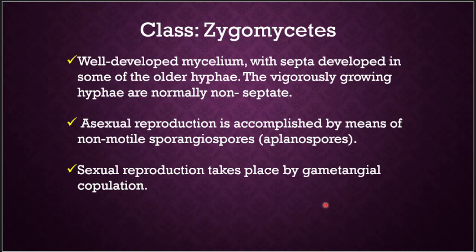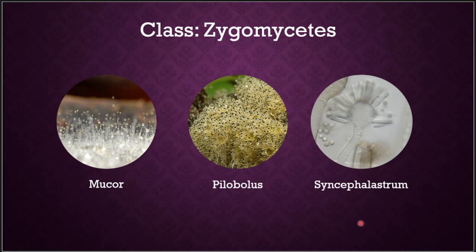In class Zygomycetes, we come across well developed mycelium with septa developed in some of the older hyphae, while the vigorously growing hyphae are non-septate. Asexual reproduction is accomplished by means of non-motile sporangiospores, that is, aplanospore formation. Sexual reproduction takes place by gametangial copulation. Examples are well known: Mucor, Pilobolus, Syncephalastrum, and we can add Rhizopus. Several examples will be there in and around us.